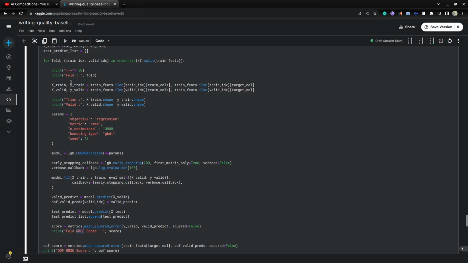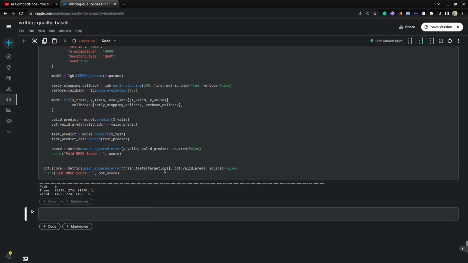At the end, once your loop is done, I'm calculating out-of-fold based on the out-of-validated predictions that for each fold we assigned to this particular array based on the validation index, right? Once we have that, we can calculate the out-of-fold scores. So those are the out-of-fold scores that are printed.